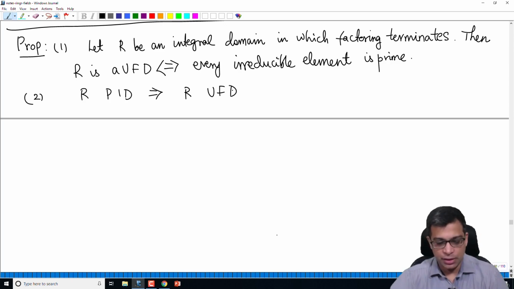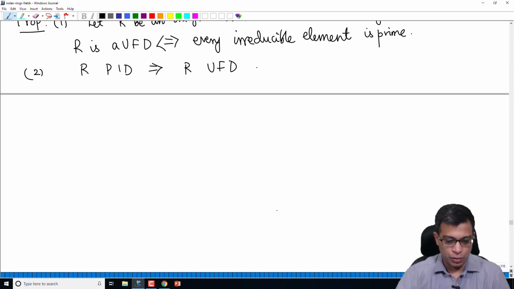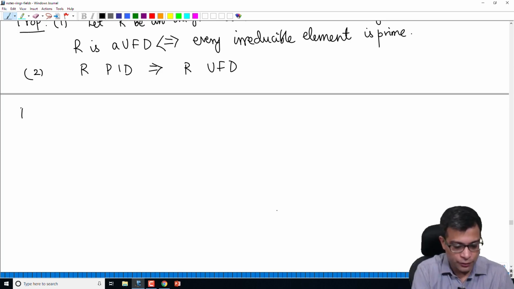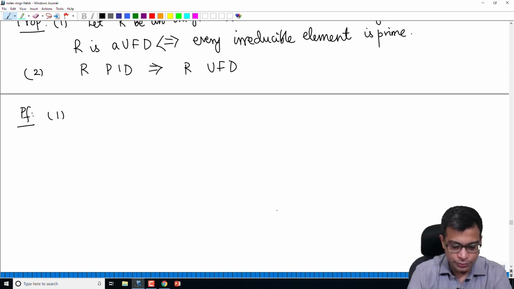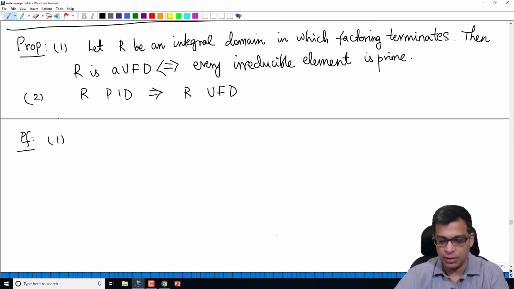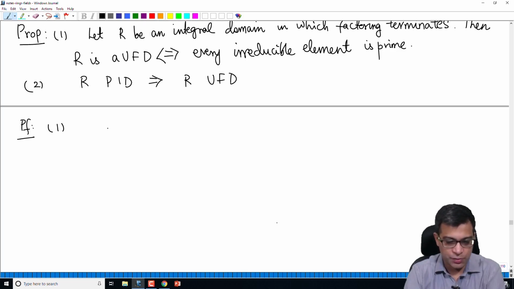So this is nice. That means any PID that you know also has the UFD property. So our examples of UFDs now increase, because every PID that we know is also a UFD. So let's prove the first part. The second part is very easy if you think about it, because in a PID factoring terminates, and in a PID every irreducible element is prime, so a PID is automatically a UFD. Now let's prove the first part.